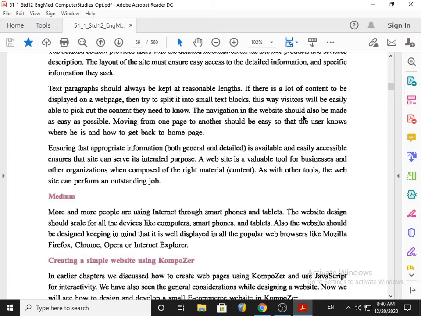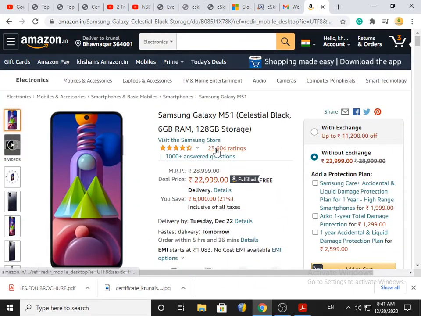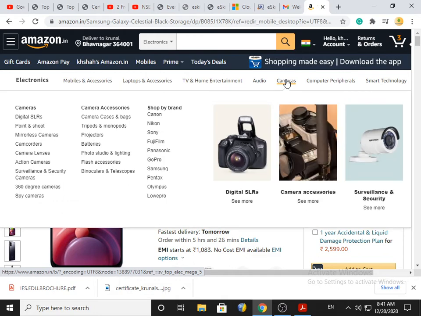The navigation in the website should also be made as easy as possible. Then the question comes, navigation means what? Moving from one page to another page is called navigation. It should be easy so that the user knows where he is and how to go back to the home page. For example, if I want to move to the camera category, then I just click over here on camera, and if I click, I will move to the camera page, and it provides me the information about the cameras.